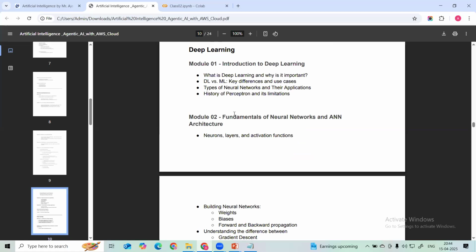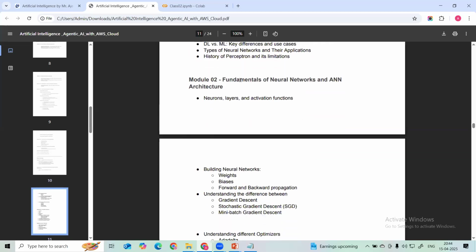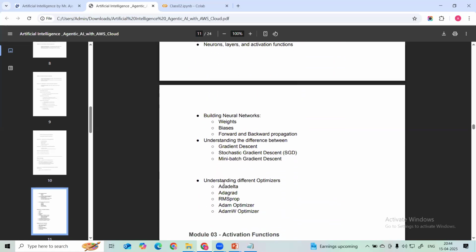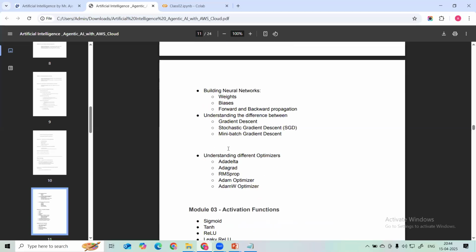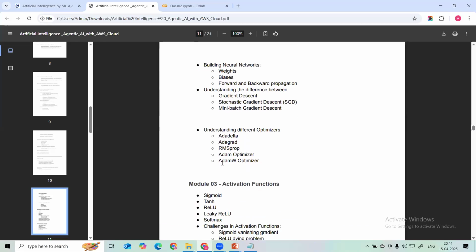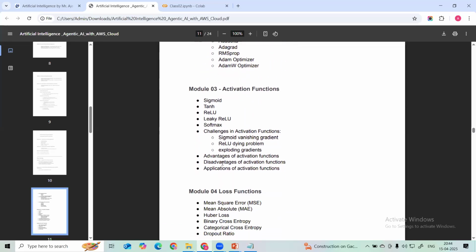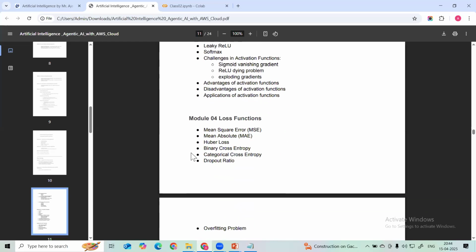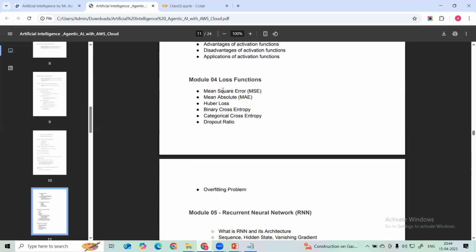And then we are going to start with the fundamentals of neural networks and ANN architecture. Here we are going to learn what neurons, layers and activation functions are, and how we build the ANN architecture. What are weights and biases, forward and backward propagation, then gradient descent optimizers, activation functions. We are going to learn all this in detail. Then we also have to learn loss functions.